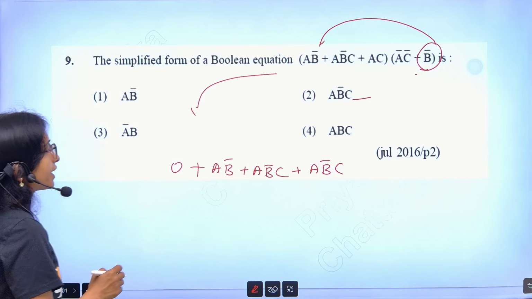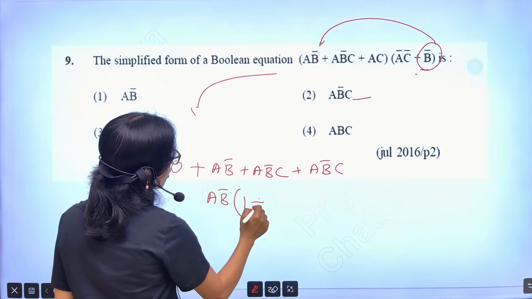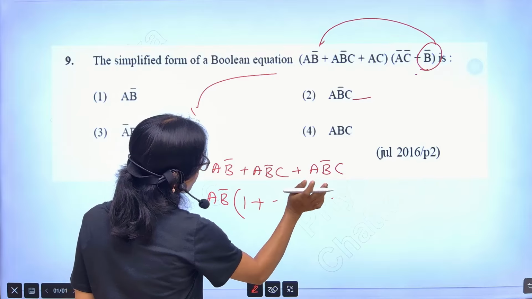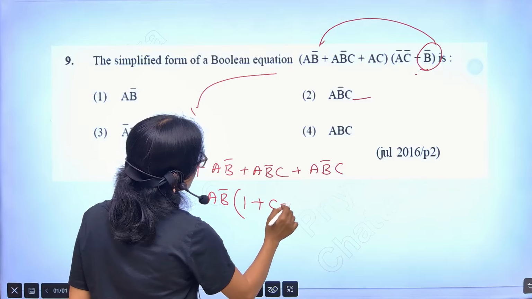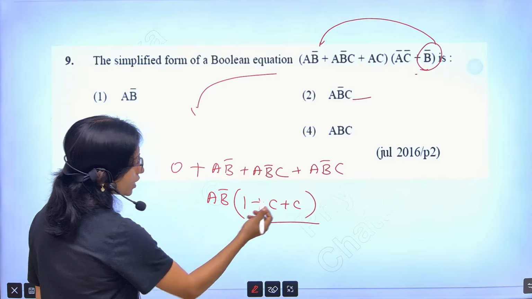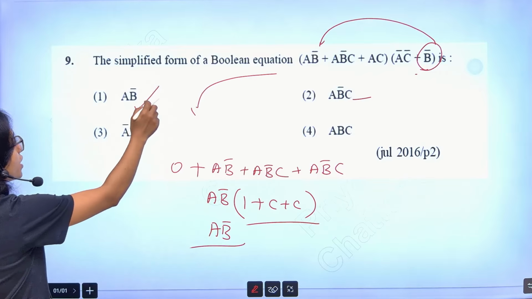Now just take the common here. If I am taking a b bar common, I am getting 1 plus anything, whatever it will be, actually it will be 1. So c plus c also will be 1. No need to write. Without writing also you can say it will be a b bar. So your answer will be a b bar.